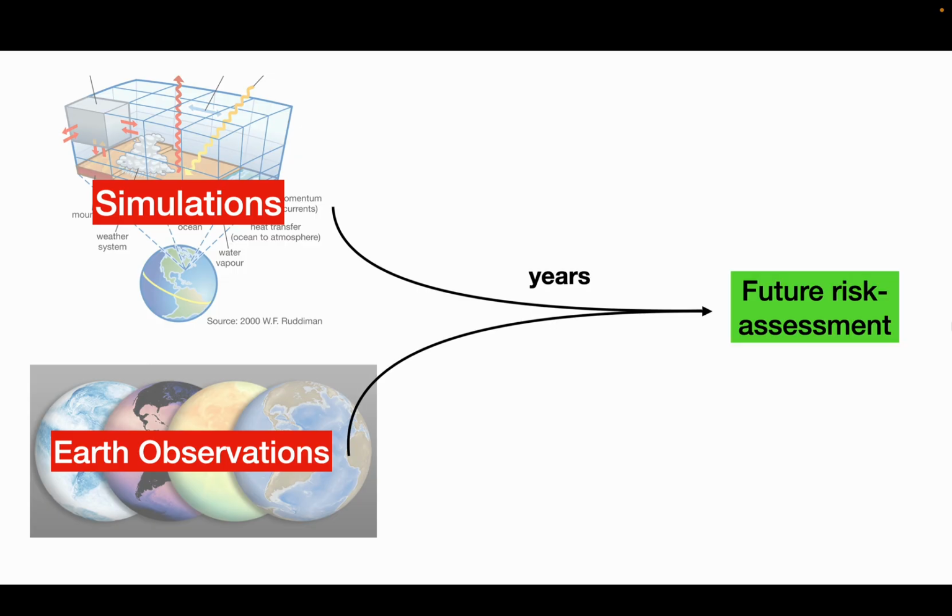Now, turning this data into a future risk assessment is a very long process, because of the computational cost of these simulations, but also because we are dealing with petabytes of data that require expertise to process and analyze. I think in this context, generative AI stands as a fantastic opportunity to streamline all of this.